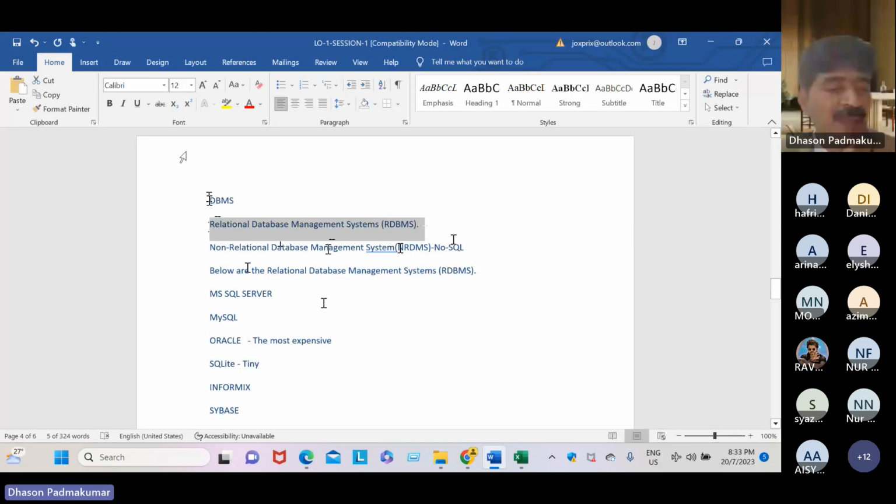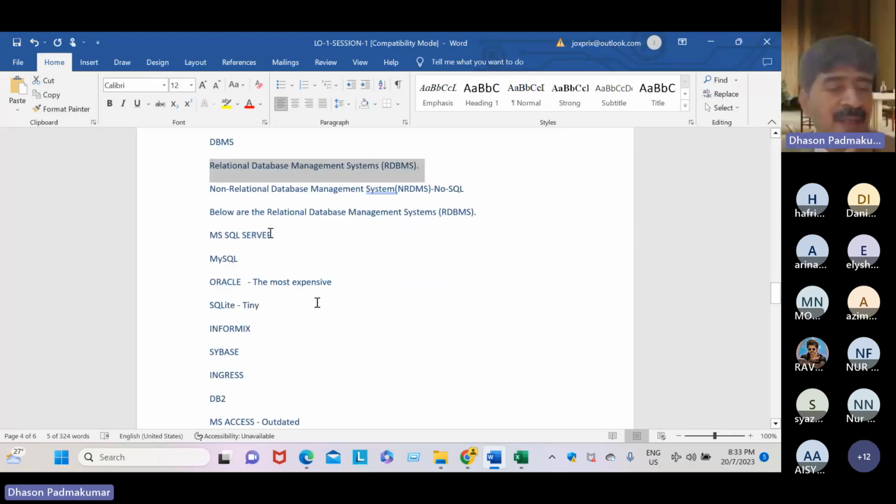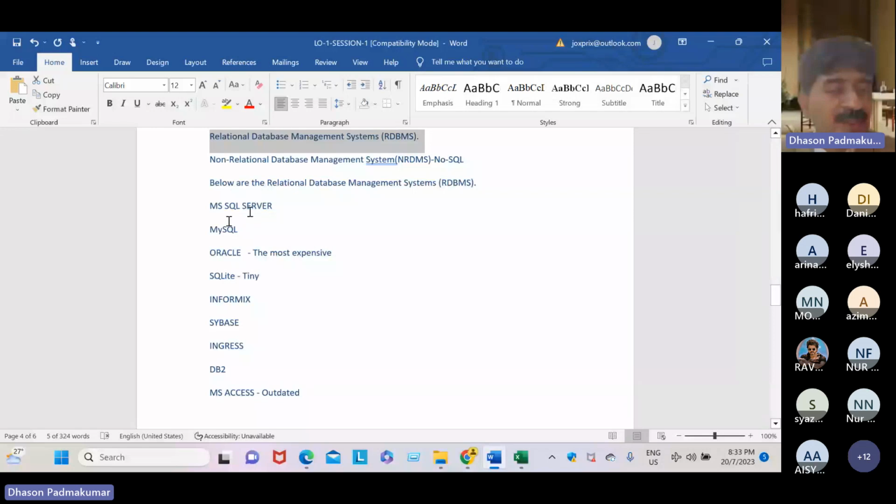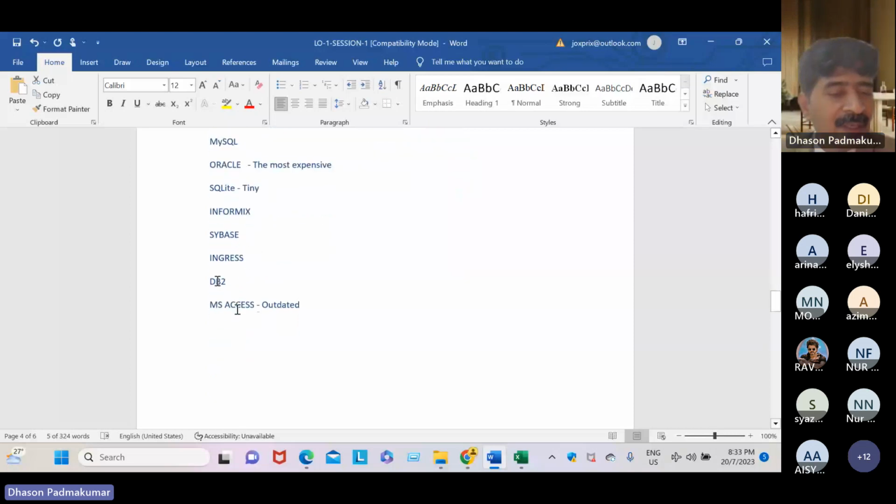And see other relational database management systems. Some database management systems are MS SQL, MySQL, Oracle, SQLite, Informix, Sybase, Ingres, DB2, MS Access.